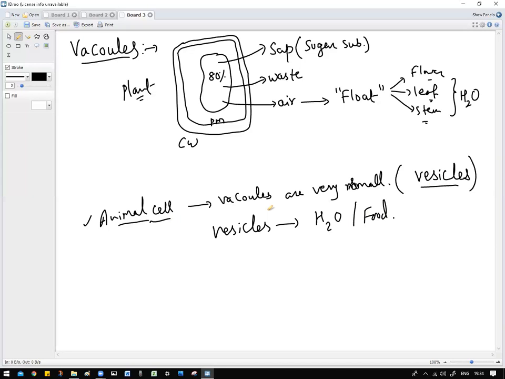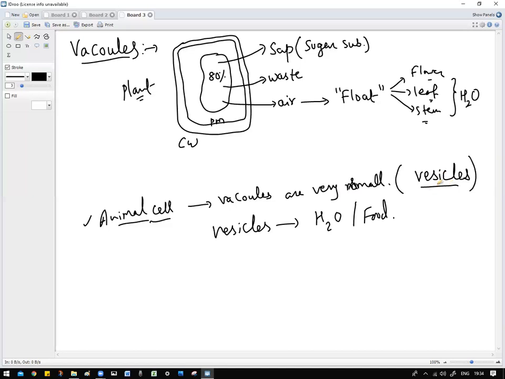Vacuoles are present in plants, which comprise 80% of a plant cell, and they contain cell sap, which is a sugar substance. Sometimes they contain waste or air also. Air basically helps the plant cell to float on water. In animal cells, the same vacuole is very small, which is called vesicles.